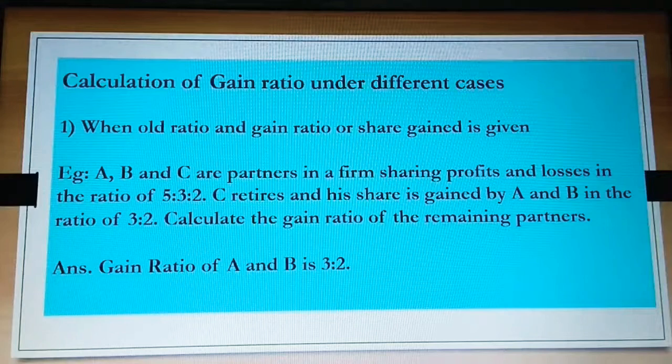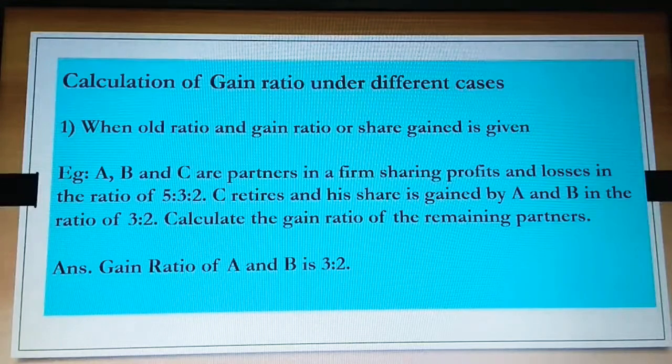A, B and C are partners in a firm sharing profits and losses in the ratio of 5:3:2. C retires and his share is gained by A and B in the ratio of 3:2. Calculate the gain ratio of the remaining partners. Observe that in this question the old ratio is given, and apart from that the share gained is given for A and B as 3:2. In this situation, the share gained by A and B is treated as the gain ratio. You need not calculate, and this type of question is sure to come as an objective type.